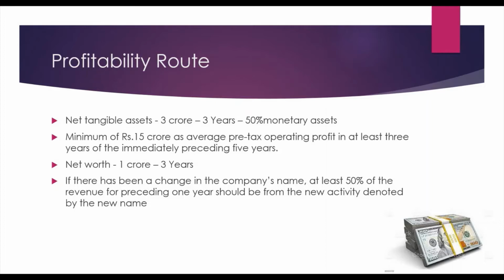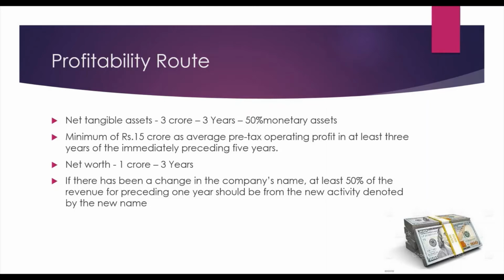These things are called net tangible assets. So net tangible assets should be a value of 3 crores for the period of 3 years, and in that net tangible asset 50% should be monetary asset. Monetary asset is nothing but it should be in the form of cash or cash liquidity form. So this is one of the steps.